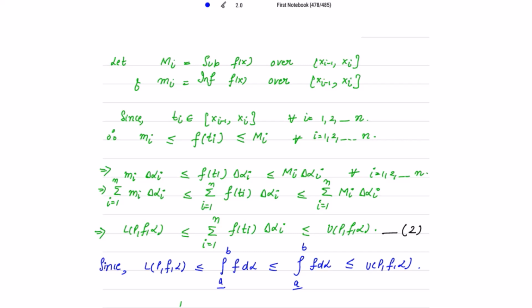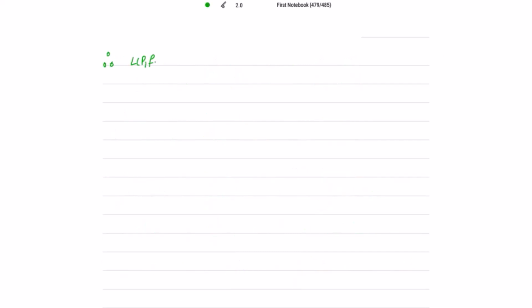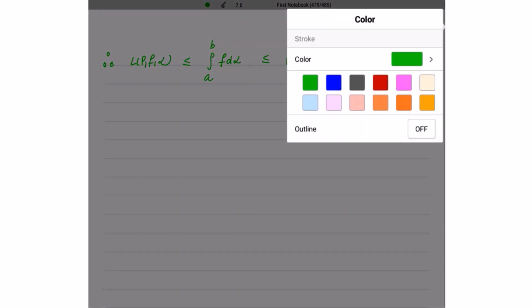So because f is Riemann integrable, I can replace this sign with equal to, because in that case these two integrals are equal and both are equal to simply the integral from a to b of f d alpha. So L(P, f, alpha) is less than or equal to, instead of writing that equal sign, I'm just writing the integral from a to b of f d alpha as one and the same thing. This is less than or equal to U(P, f, alpha). Is it fine? Let me mark this as 3.